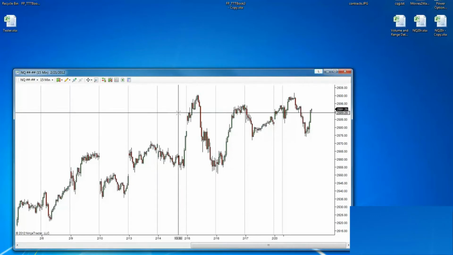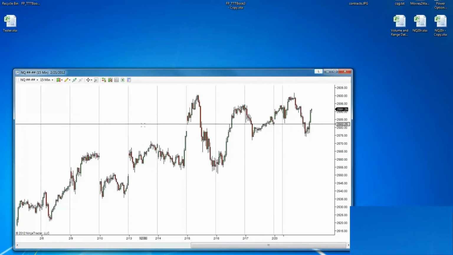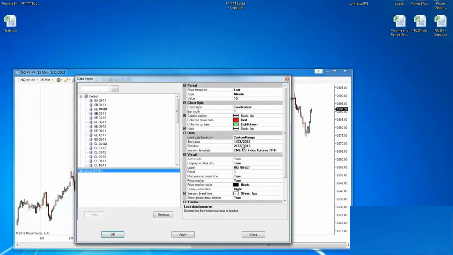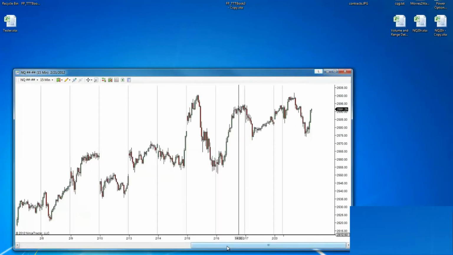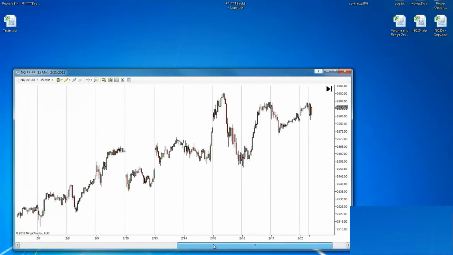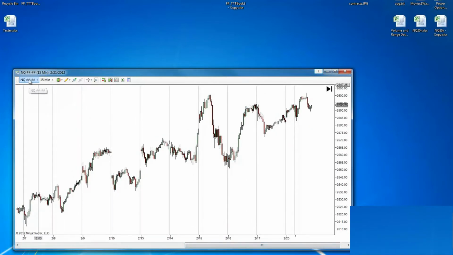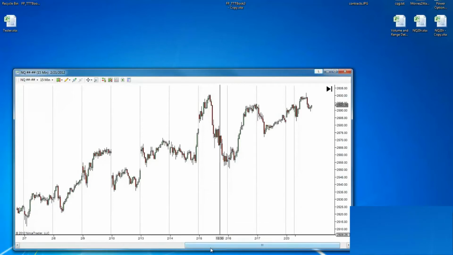So what you see here is I have a blank chart with nothing on it. What I recommend you do is initially when you set your date, choose a custom range and pick your first date, whatever that is. I would say start there. So I'm looking at this data, and let's say I want to build a tailored trading book based on this instrument. This is the NQ continuous contract, this 15-minute chart.